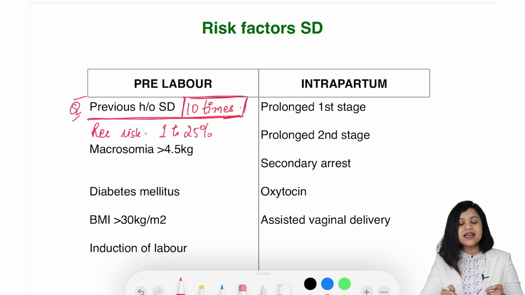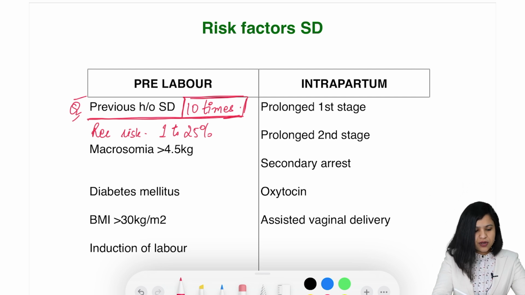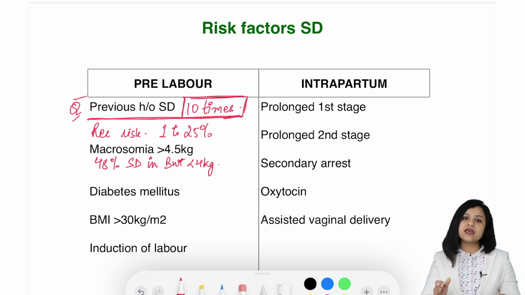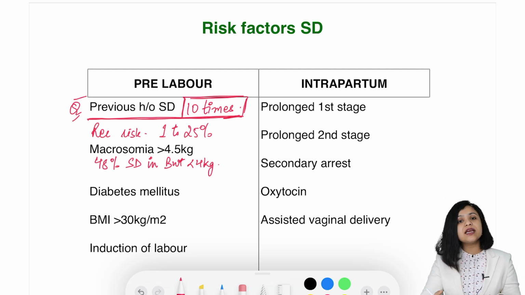With that being said, infant of diabetic mother carries a higher risk. And you should also know that 48% of shoulder dystocia occurs in baby weight less than 4 kg. Okay. Although more than 4.5 kg is a risk factor, 48% of shoulder dystocia, almost half, occurs when the baby weight is less than 4 kg.